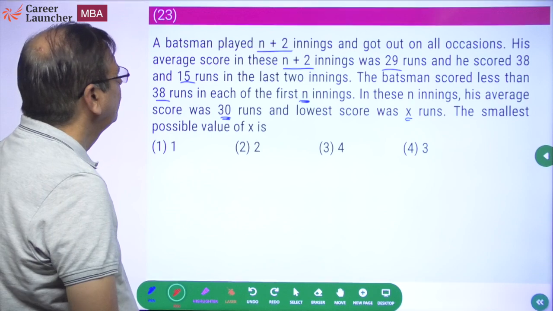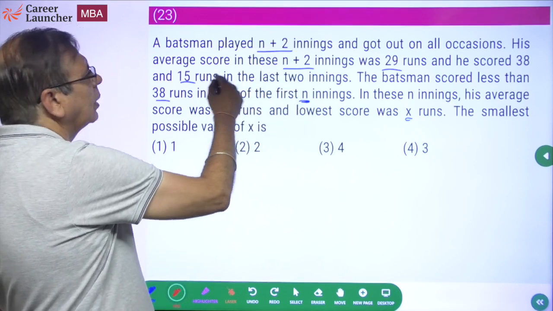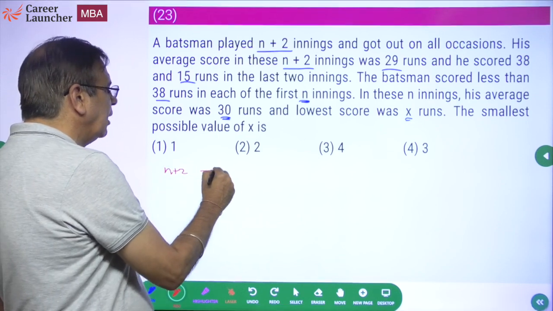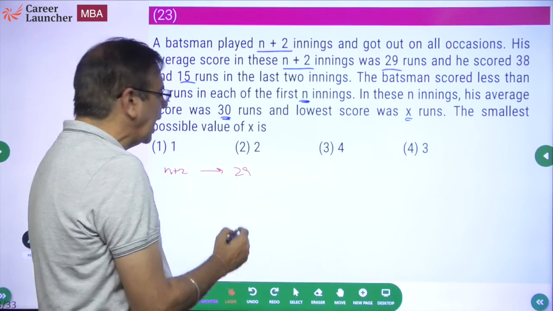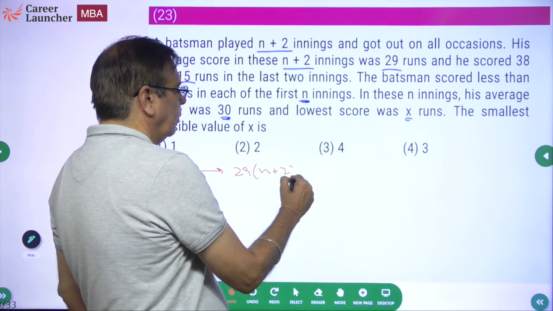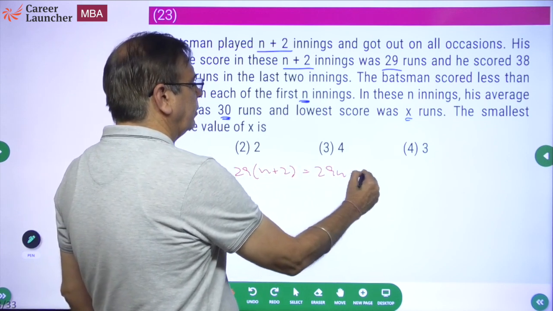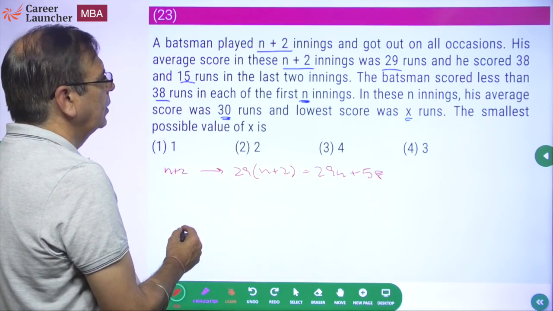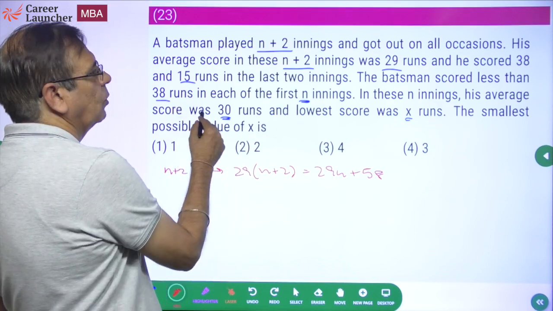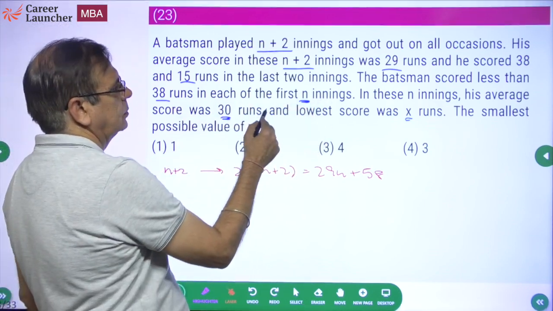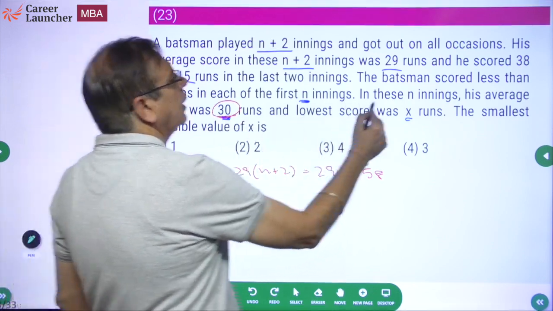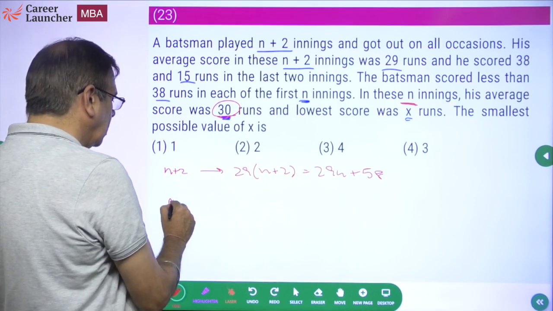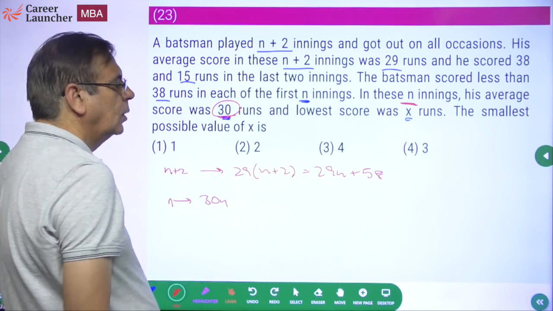Simple question of averages. N plus 2 innings, he got out on all and his average score is 29. So what is the run scored in n plus 2 innings? In n plus 2 innings, he would have scored 29 is the average into n plus 2, which is 29n plus 58. These are the runs scored in n plus 2 innings. And what is the run scored in n innings? Average score in n innings was 30. In these n innings, his score is 30. So in n innings, he will score 30n runs. So what does it mean?